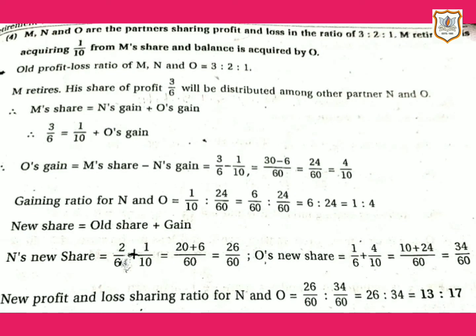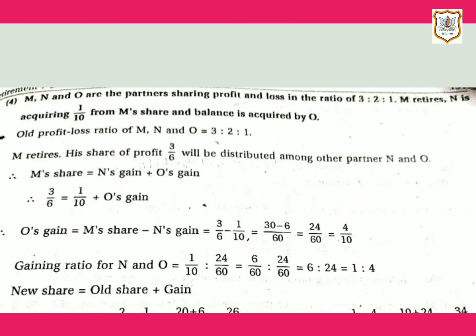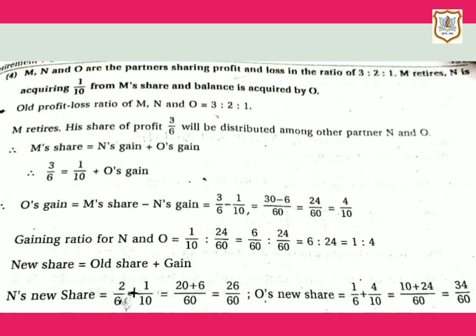Now let's start next question. Question number 4. M, N and O are the partners sharing profit and loss in the ratio of 3:2:1. M retires, N is acquiring 1/10 from M's share and balance is acquired by O. So here we are given old ratio of M, N and O which is equal to 3:2:1.